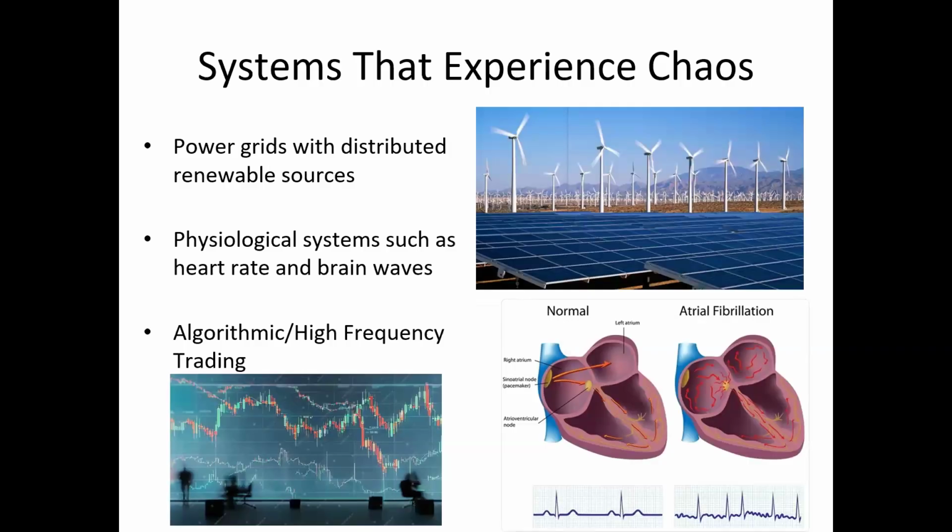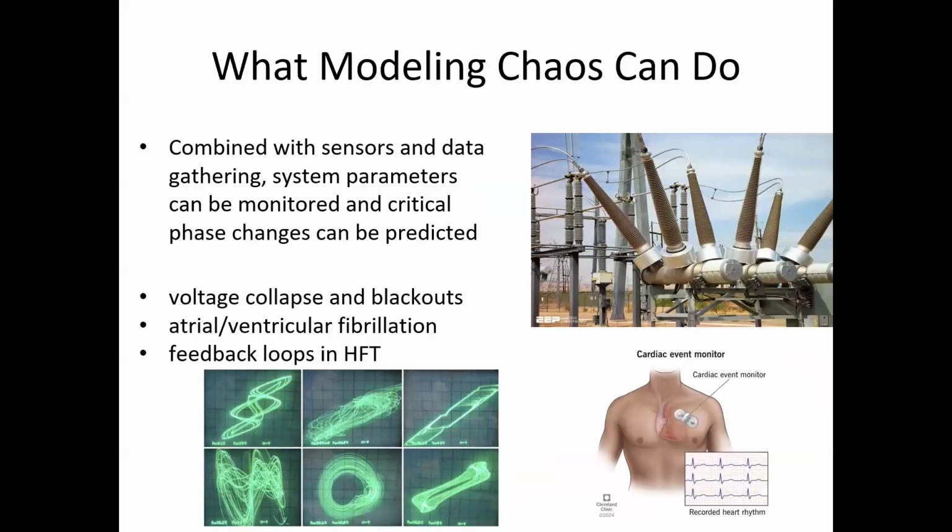So some systems that experience chaos in the real world are power grids with distributed renewable sources, also physiological systems such as heart rate and brain waves, and even algorithmic and high-frequency trading systems. What can modeling chaos do? Combined with sensors and data gathering, system parameters can be monitored and critical phase changes can be predicted. This can help predict things like voltage collapse and blackouts, atrial and ventricular fibrillation, and feedback loops in high-frequency trading.